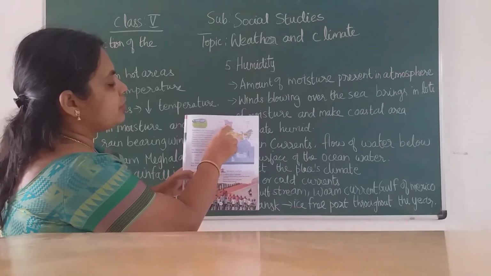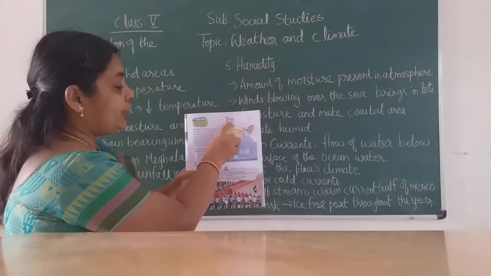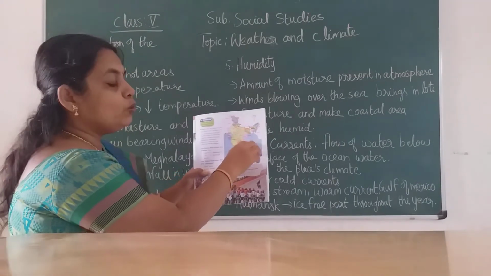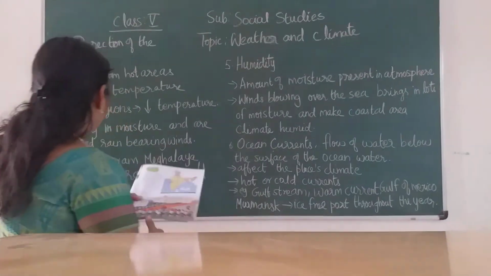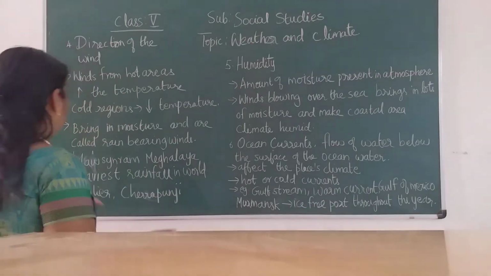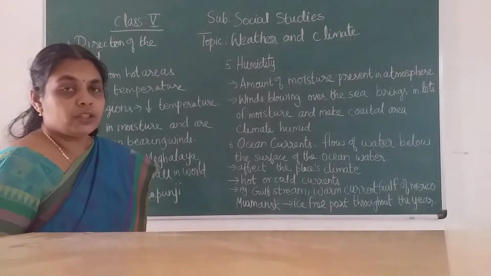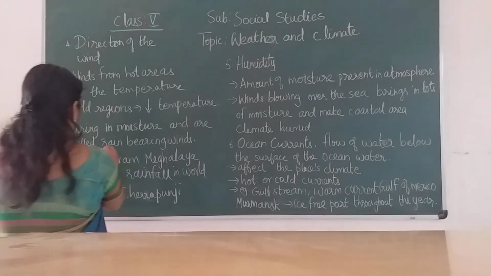It will reach up to here, Ladakh. Then again it will retreat, or the winds move back. So here they bring in a lot of moisture and are called rain bearing winds, children. This is important: rain bearing winds.